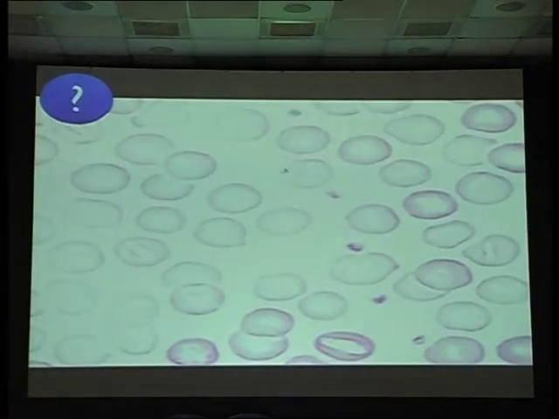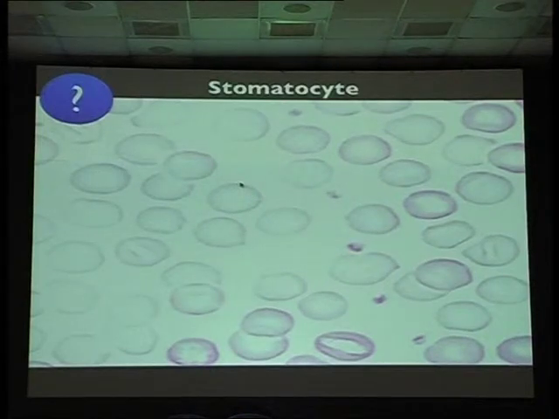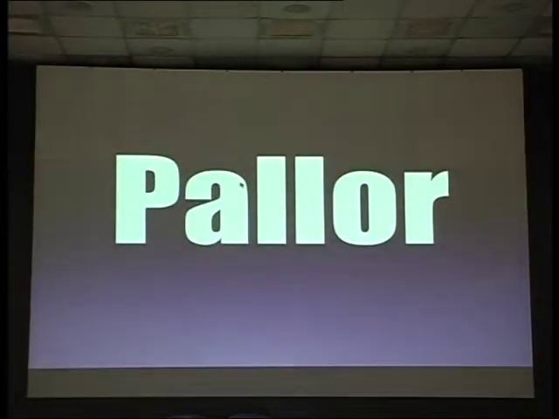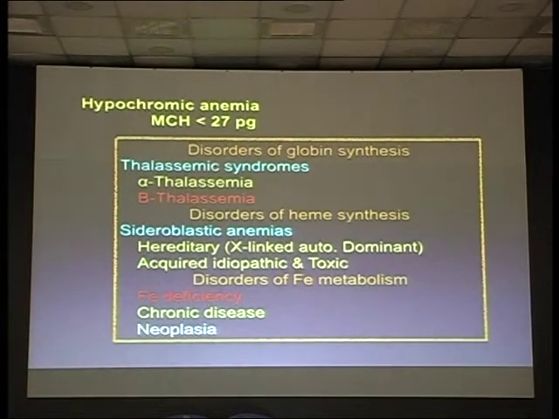Here, laughing Buddha, laughing RBCs: stomatocytosis, where you see mouth-like inclusions in the smear. You see it in hereditary stomatocytosis and immune hemolytic anemias. So those are all the shape changes in RBCs. Now we are going to central polarity, disorders of globin synthesis, heme synthesis, and iron metabolism.